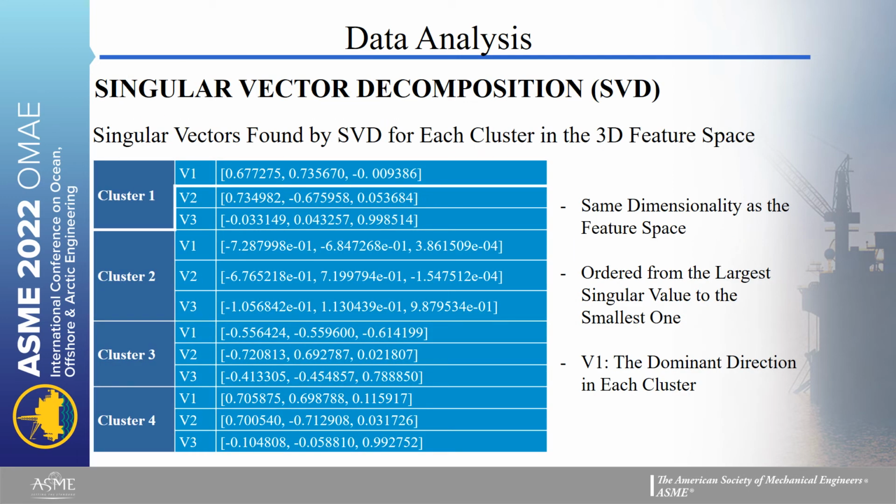After finding clusters or operating regions, we perform the singular value decomposition to find the singular values in each cluster. These vectors have the same dimensionality as the feature space and are ordered from the largest singular value to the smallest one. So V1 in each cluster has the dominant direction and contains most of the information.